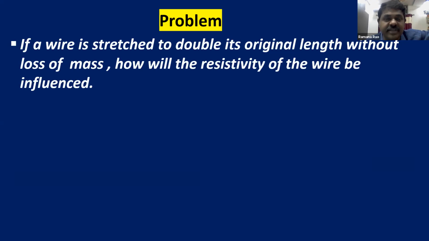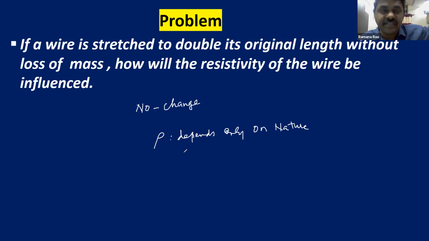Resistivity depends only on nature, and that nature is not changing. So it remains constant. This is a conceptual topic, so from this example you can understand on which factors the resistivity depends.